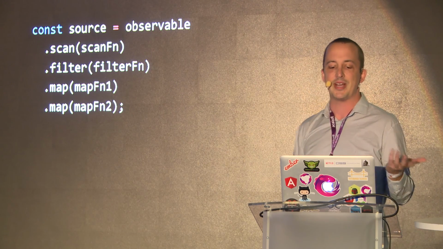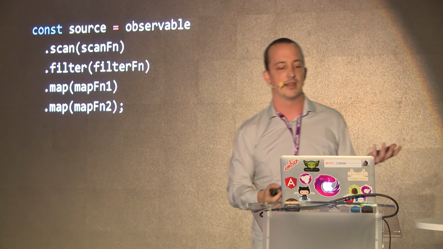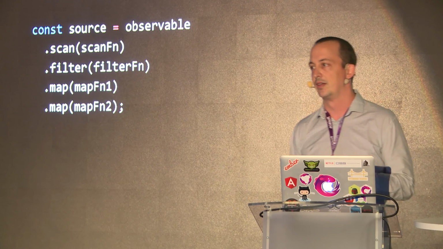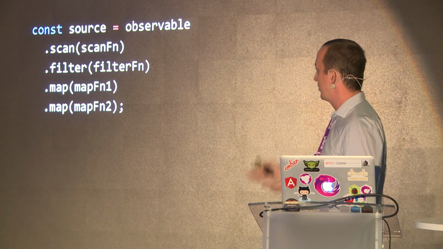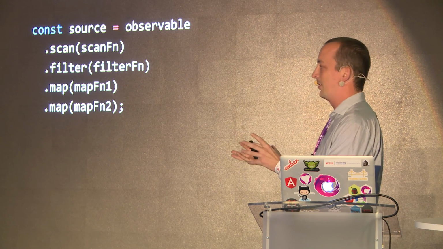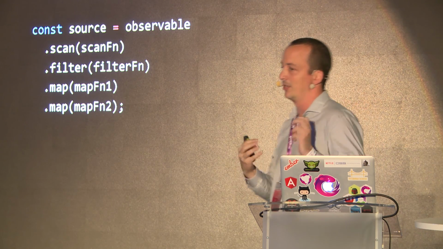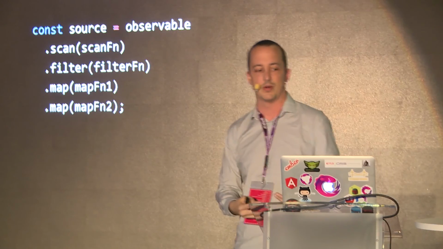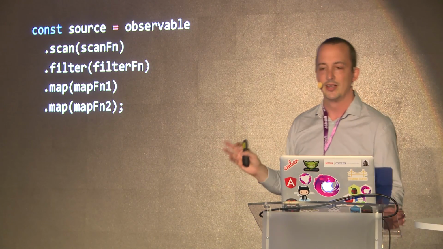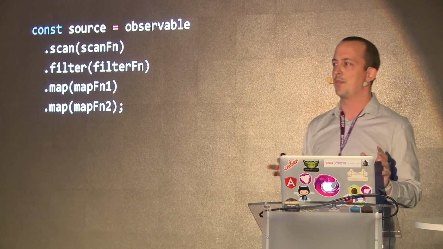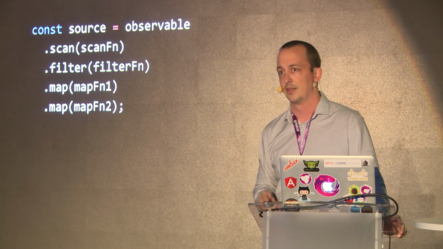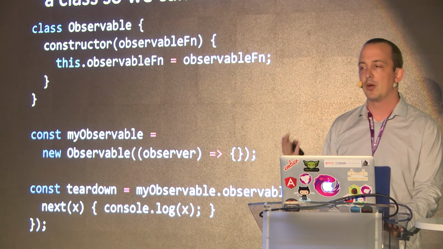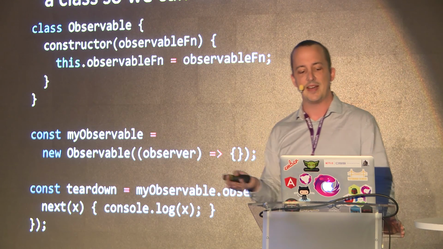So it would be nicer to have an API that does dot chaining. Dot chaining looks like this, where you have some object and then you call dot some method on it, and it gives you back the same shaped object, and you call dot some other method on it, and so on. This is dot chaining. And since all of our operators return observables, this makes sense. We could probably do this, maybe with a class. So let's wrap our observable functions in a class so we can have this dot chaining behavior.